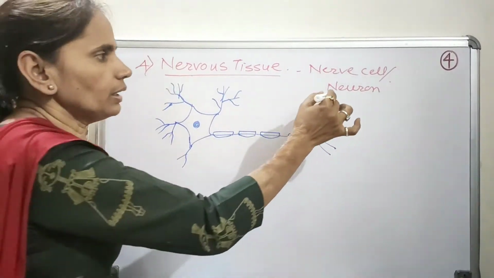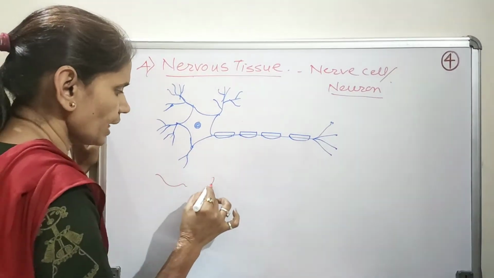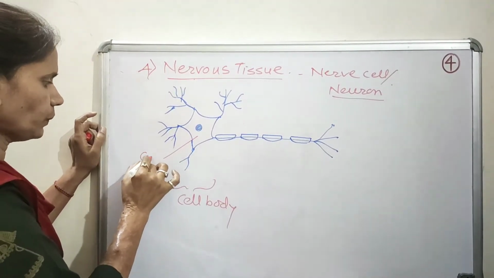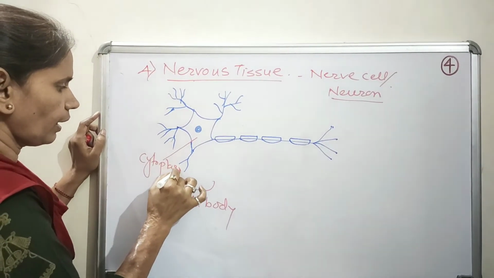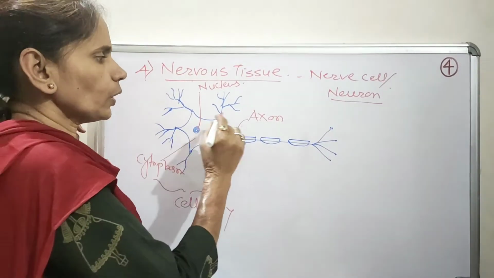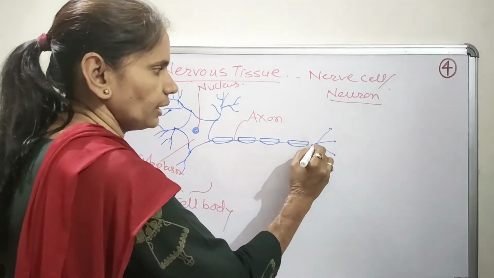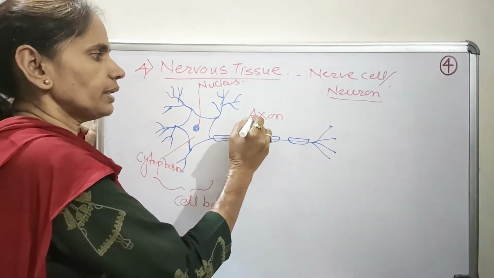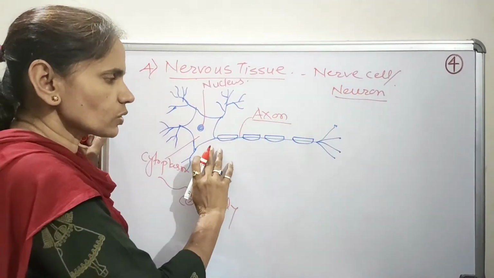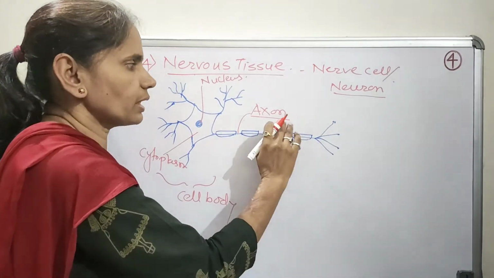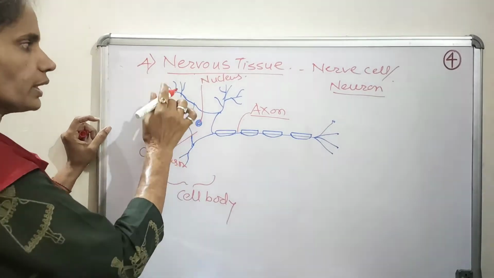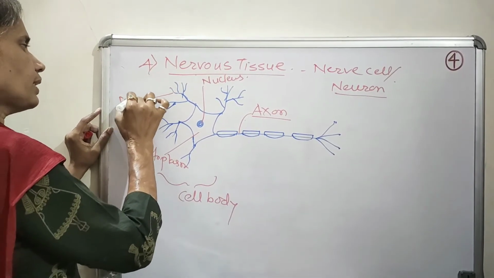Now structurally a neuron consists of a cell body. This cell body consists of cytoplasm and a nucleus. Typically, a neuron consists of a long, hair-like process that is known as an axon, and several branched, shorter processes that are known as dendrites.